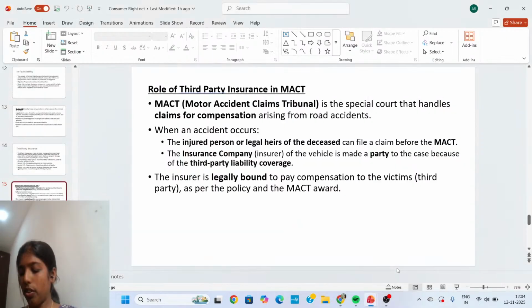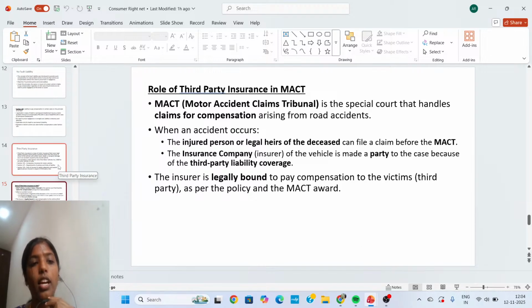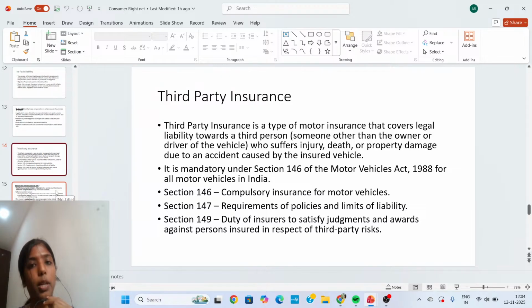So in today's video, we can see what is third-party insurance, role of third-party insurance in MACT, and the Motor Accident Claims Tribunal. Yesterday we discussed no fault liability with respect to motor accidents, the MACT Act, and today we can see third party insurance, the role of third party insurance, and the Motor Accidents Claims Tribunal.